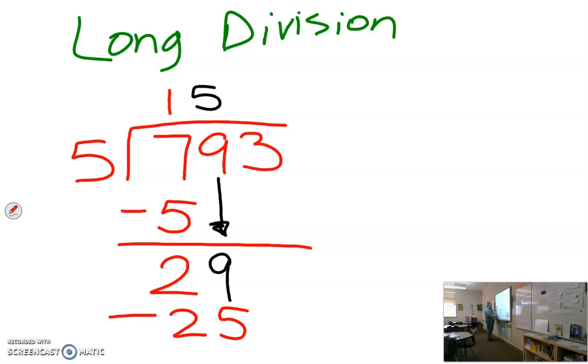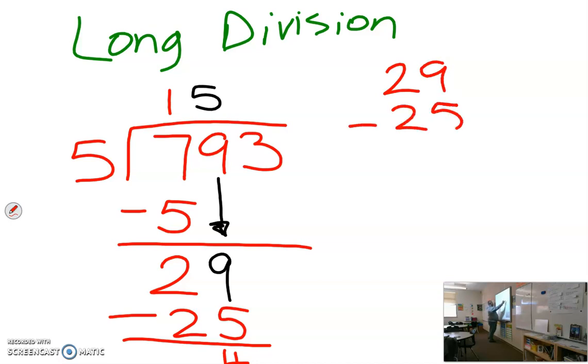And I minus that out, that's the next step. What is remaining? 24, or excuse me, 4. So let's put that 29 that was up here down there, and we minus the 25. Okay, that gave me a remainder of 4. Okay, so now I go to the next step again.